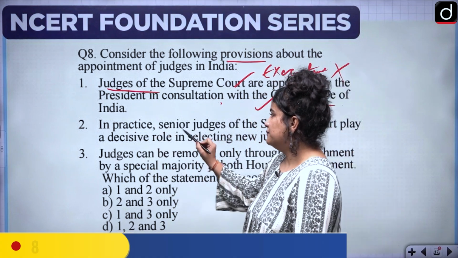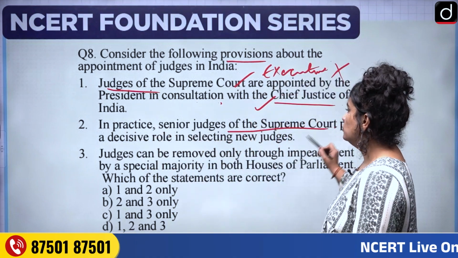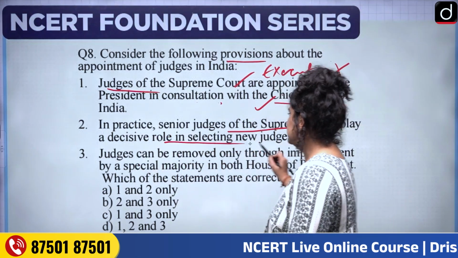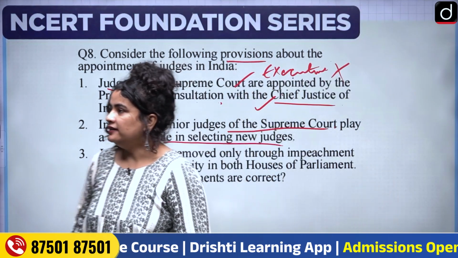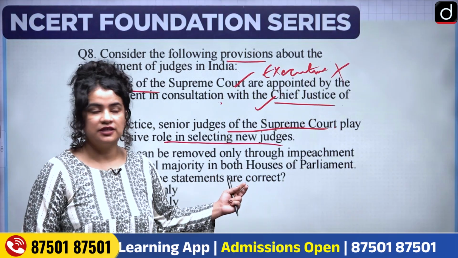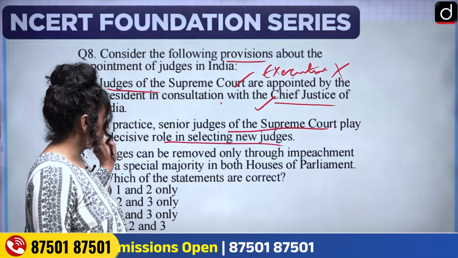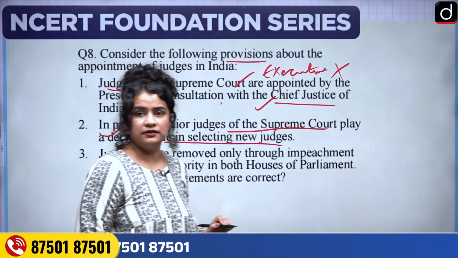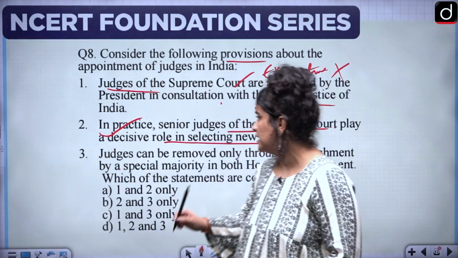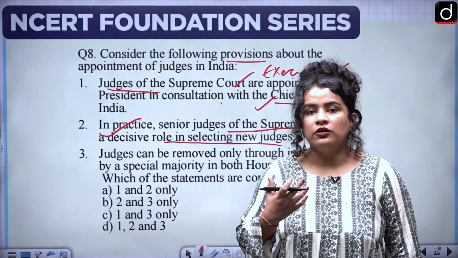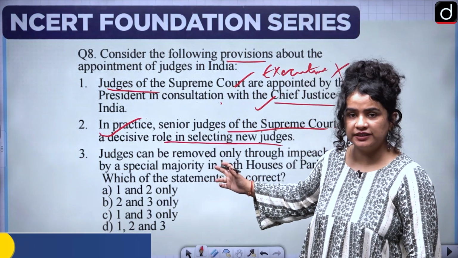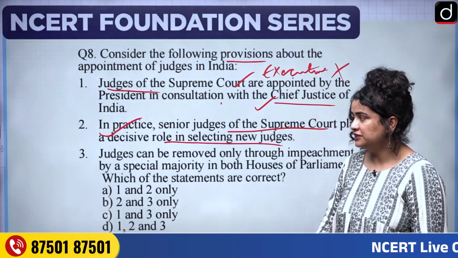Second statement says, in practice, senior judges of the Supreme Court play a decisive role in selecting new judges. This is absolutely correct. Like I said, there is minimal interference from the executive, and this actually happens in practice, where the senior judges actually have a lot of say, a lot of weightage in choosing, in selecting new judges.